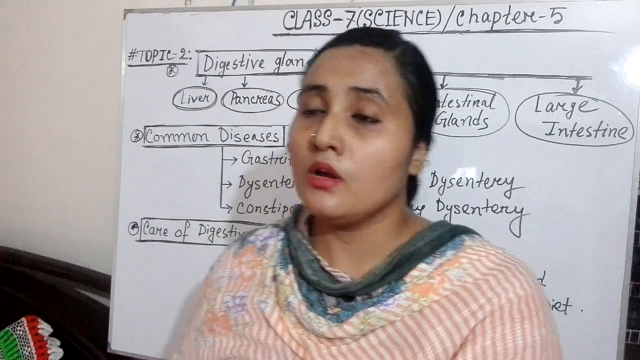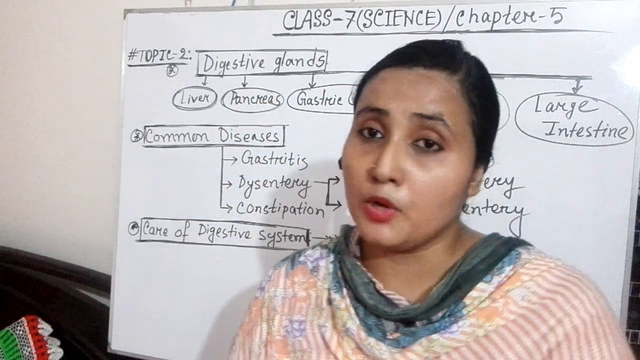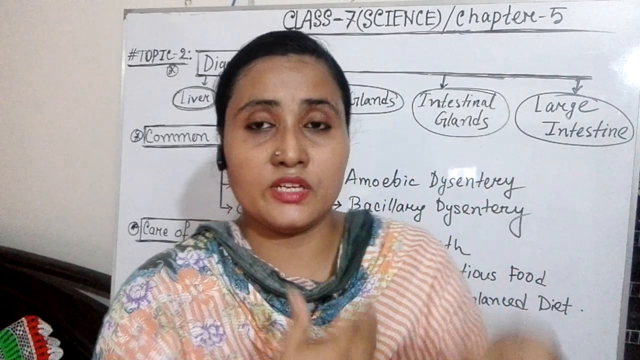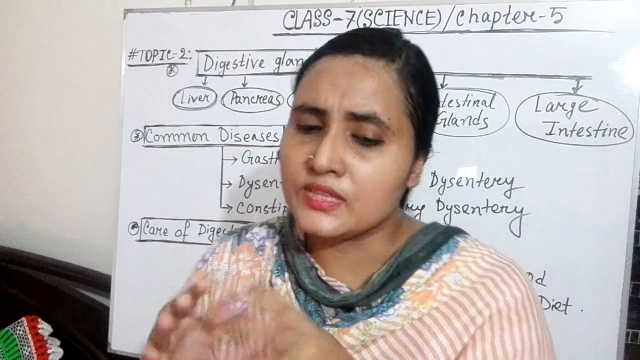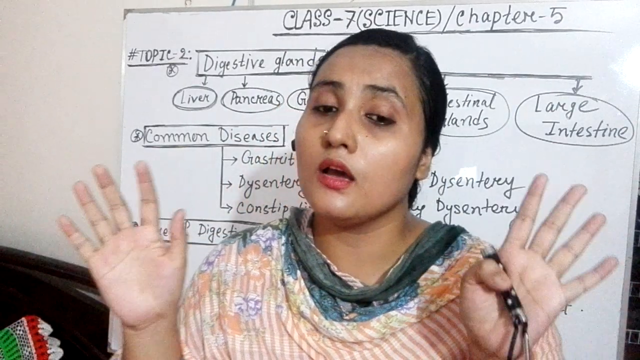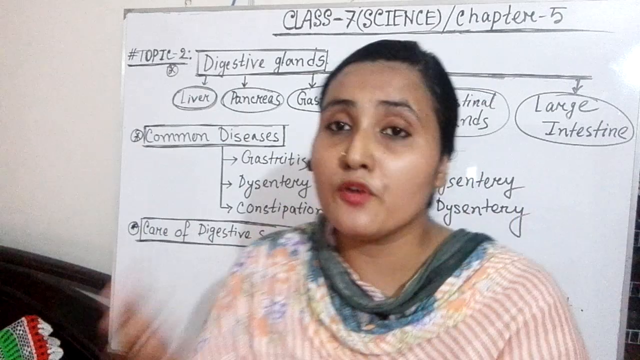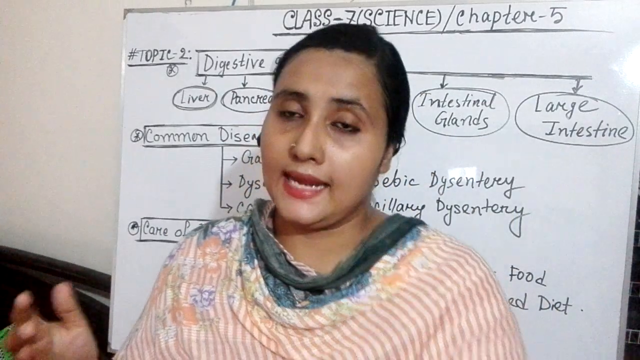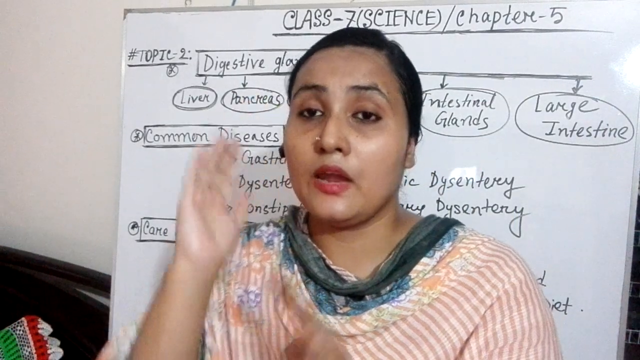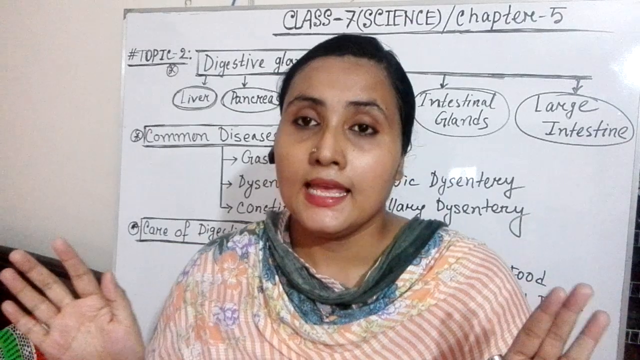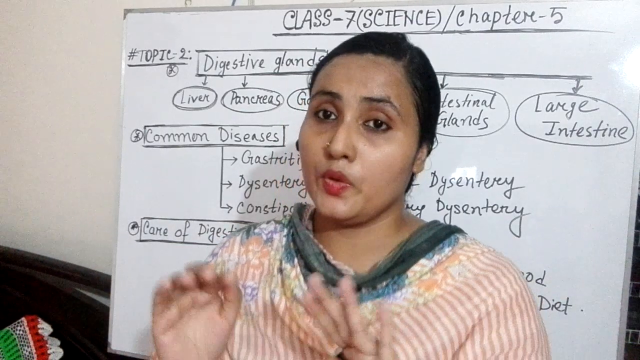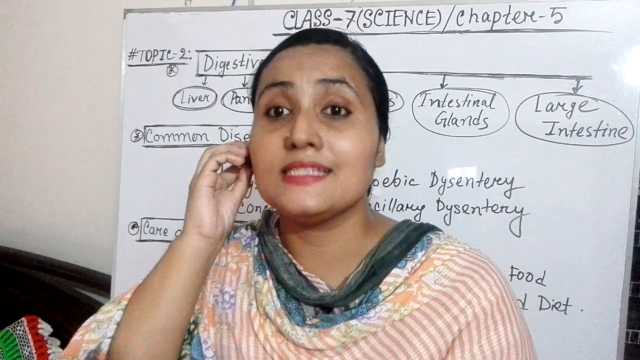Then from our pancreas, there were three types of enzymes secreted. So these places which secrete this type of enzymes are called glands. The digestive system has so many glands. And today, at first, we are going to discuss these digestive glands. Let's see.